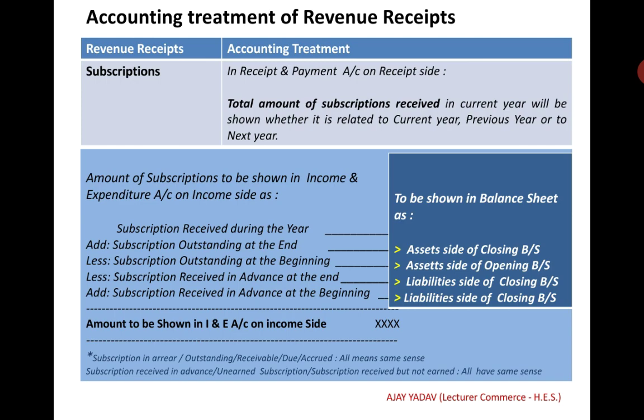Here I am discussing one thing. Subscription outstanding at the end will appear on the asset side of the closing balance sheet. Subscription outstanding at the beginning will appear on the asset side of the opening balance sheet. Subscription received in advance at the end will appear on the liability side of the closing balance sheet. Subscription received in advance at the beginning will appear on the liability side of the opening balance sheet.